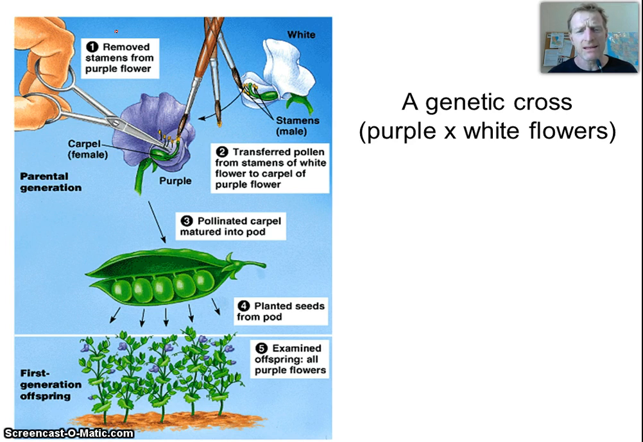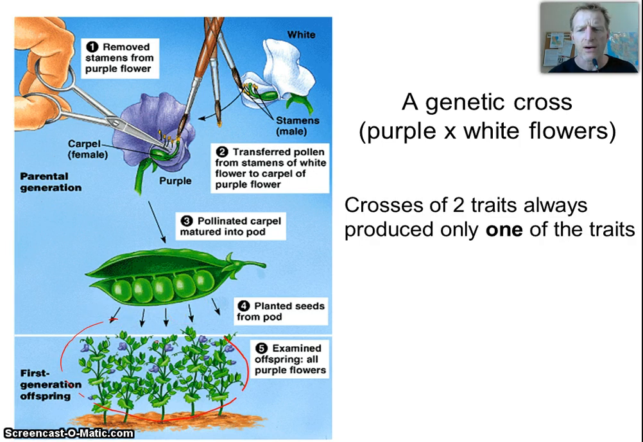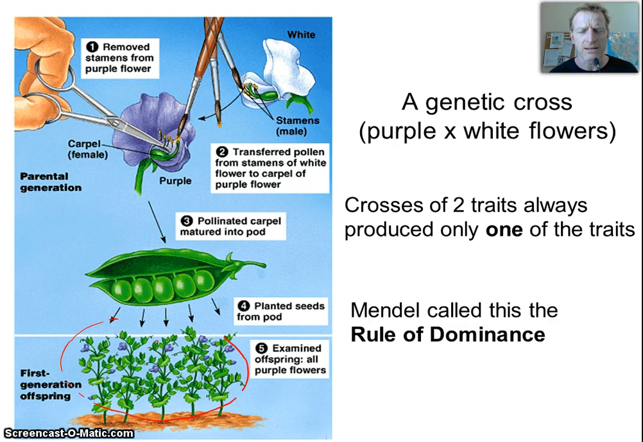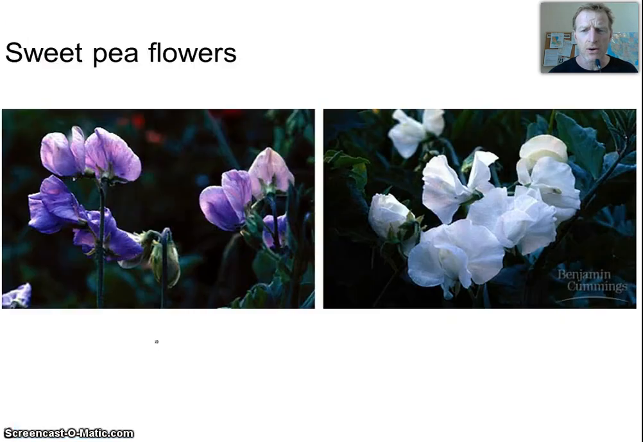And whenever he did this, he found that he always got one of the traits. So a purple flower and a white flower produced all purple flowered plants. And he said, when I cross two of these traits, I'm always seeing one that is dominant. And he came up with this rule of dominance. Now we say it's a rule, not a law, because laws can't be broken and rules can. We'll talk about some exceptions to Mendel's rule. But for the most part, when he studied things, he saw that one trait was dominant over another.